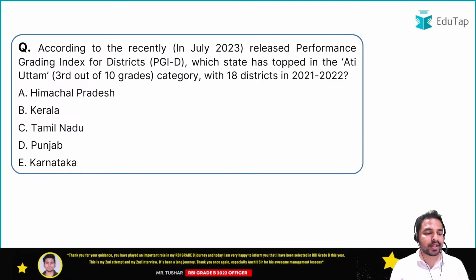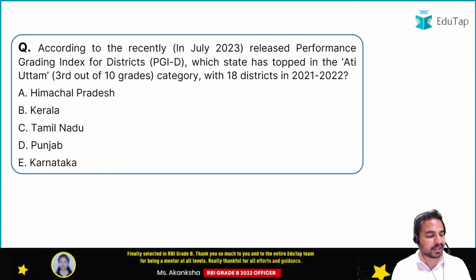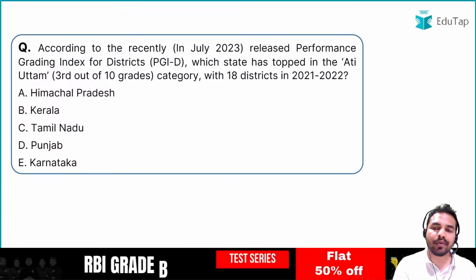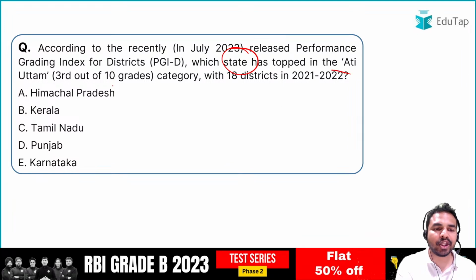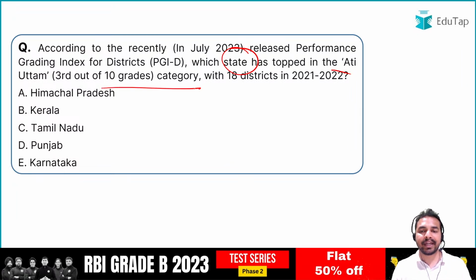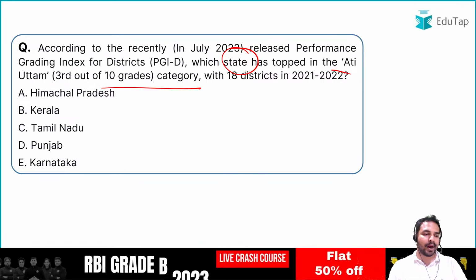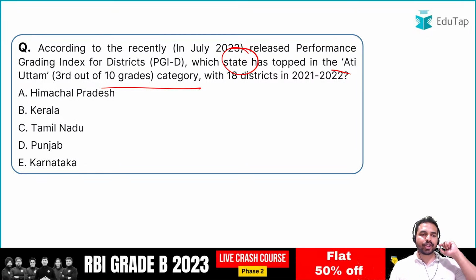Okay, so guys, अगला एक और क्वेश्चन आप सभी के सामने है. Please quickly go through the question, tell me the right answer. आपको बताना है वो कौन सी स्टेट है जिसने टॉप किया है in the Ati Uttam category with 18 districts in 2021-2022. So my dear friends, please tell me what is the right answer to this question. Tell me the name of the state which has topped.